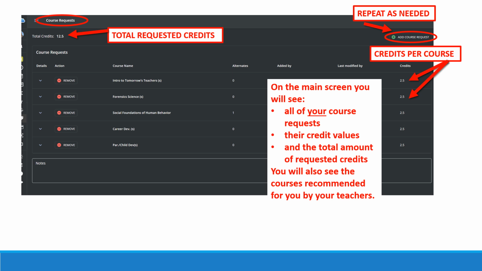In addition, your teachers will be making recommendations at the same time that you will be adding requests. You will be able to see all of the courses that your teachers have recommended for you on this request page. If you are looking for a specific recommendation from your teacher, perhaps you're interested in an honors level class, and you do not see it on this page, take the time to meet with and talk to your teacher about the courses you're interested in taking.